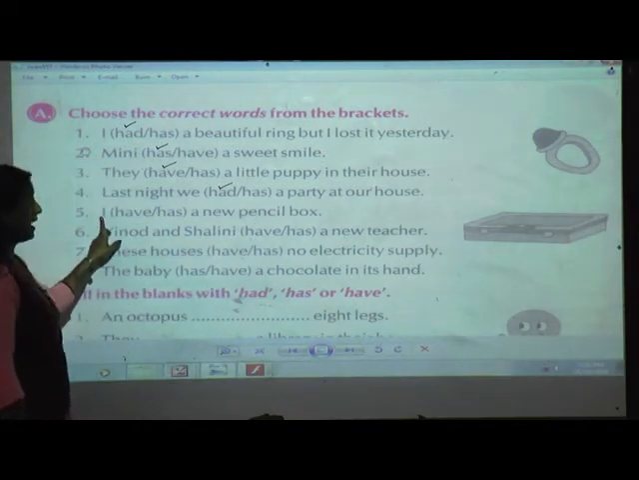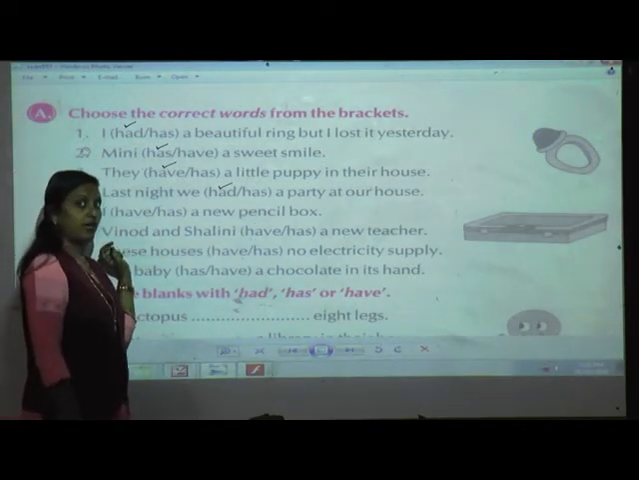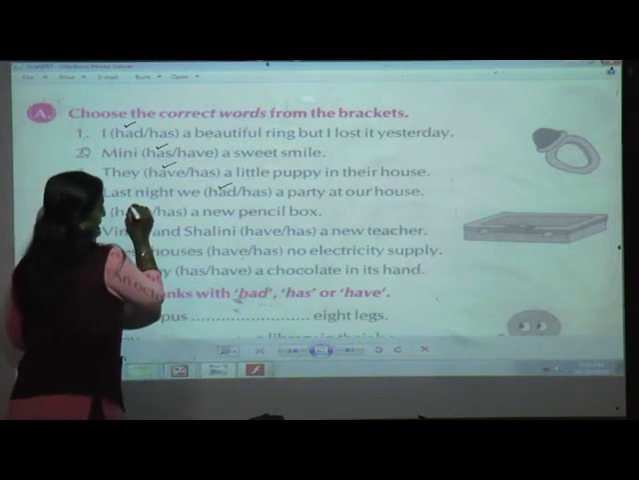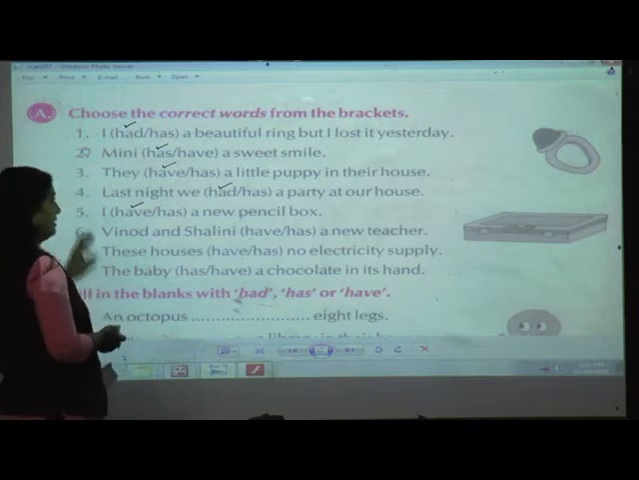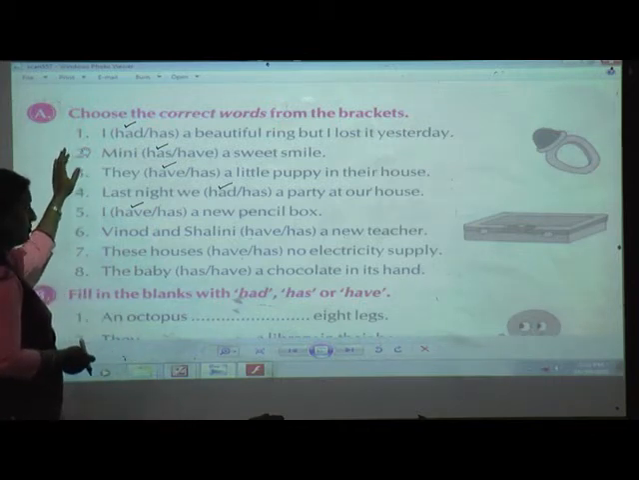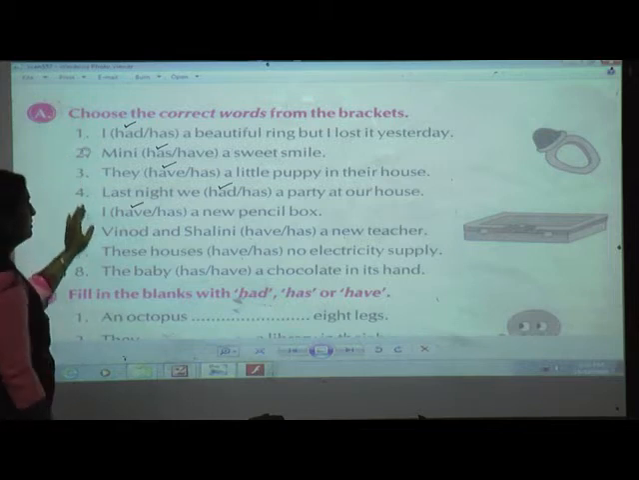Now along with I, which verb goes? Have or has? Yes, have. I hope that you are getting it what I am doing. We are using have, has, had.